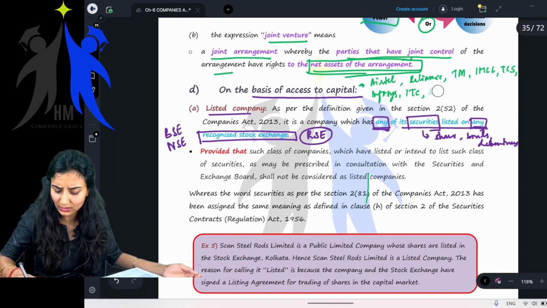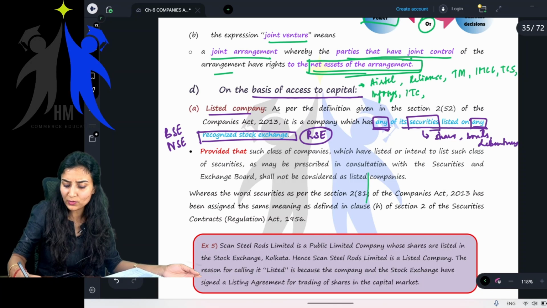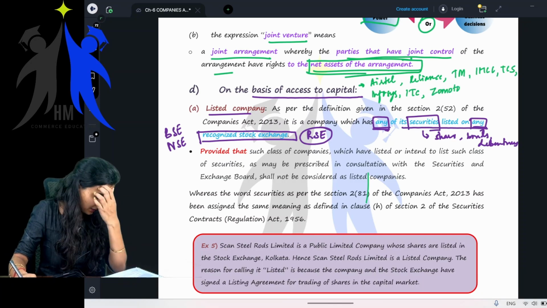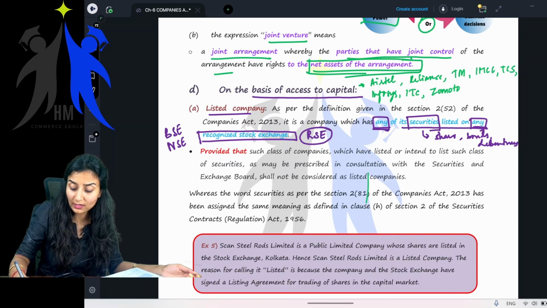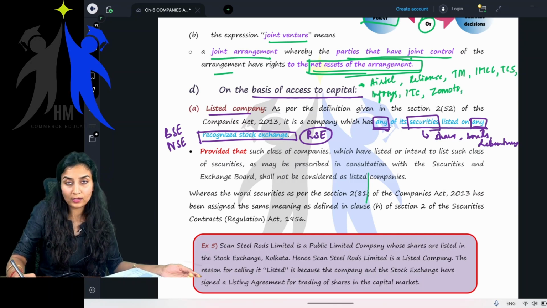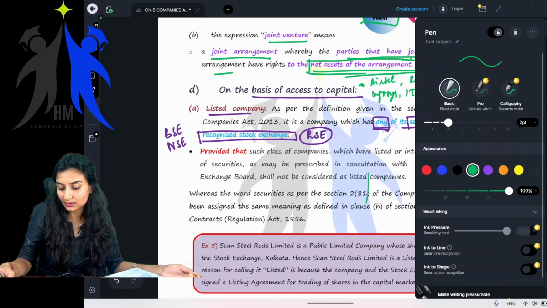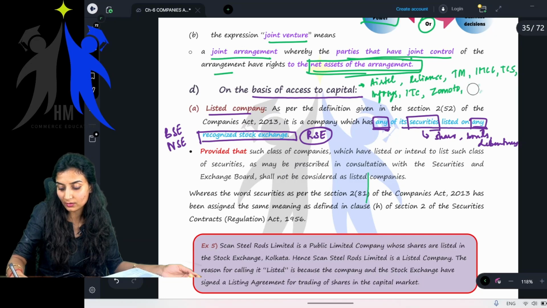I'm not really sure of this, but yes, Zomato. Maruti Suzuki, yes, it's only Maruti. Fine.